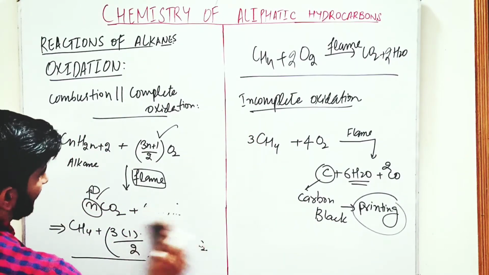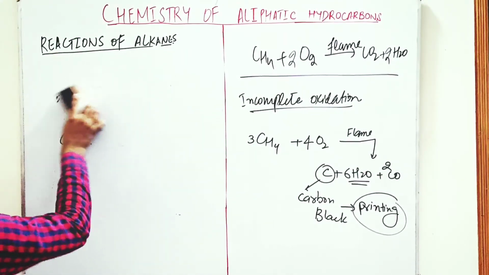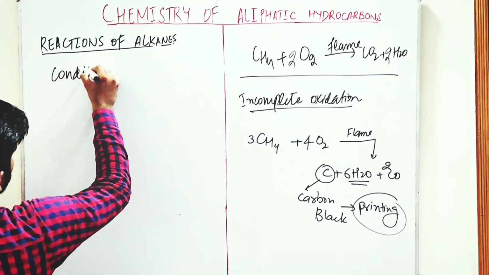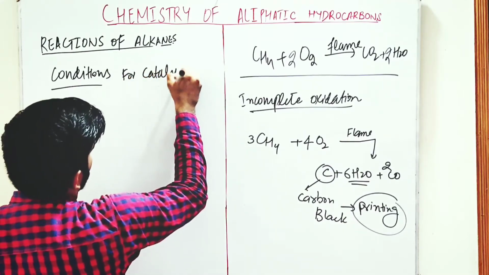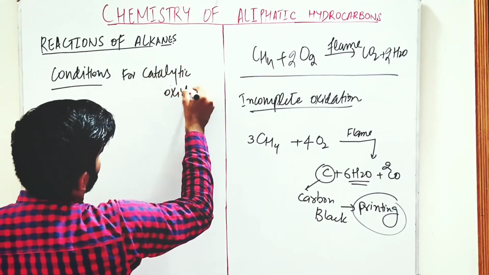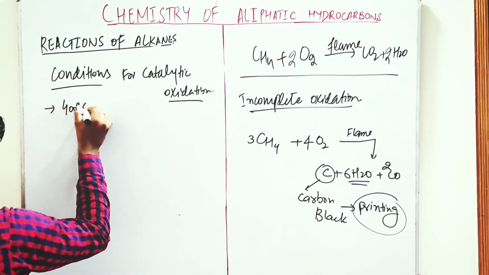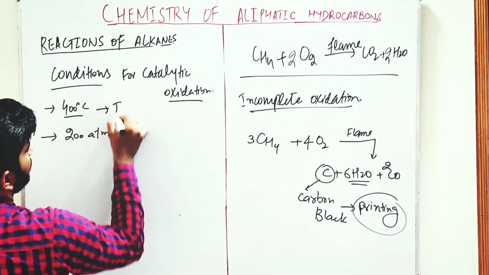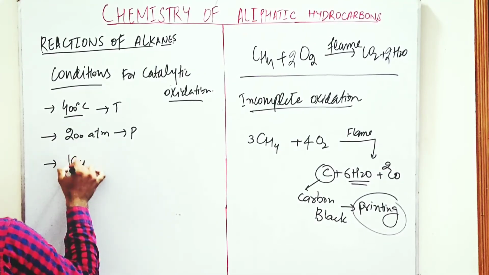Now we are going to talk about the catalytic oxidation. The catalytic oxidation takes place in the presence of a metallic catalyst. The temperature is about 400 Celsius and the pressure is about 200 atm. These are the conditions for catalytic oxidation: temperature about 400 Celsius, pressure about 200 atm, and the metallic catalyst is copper.